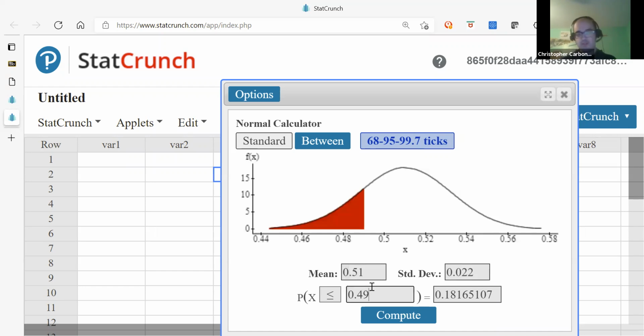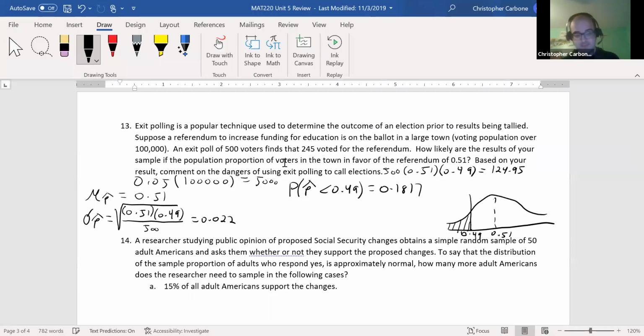And we get about 0.1817 for this case, 0.1817. And that's greater than 5% by a lot. So this result is not unusual.